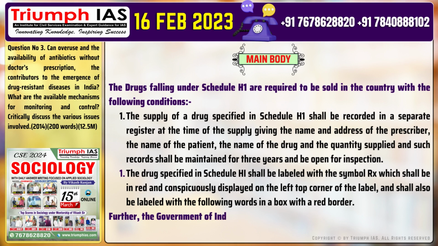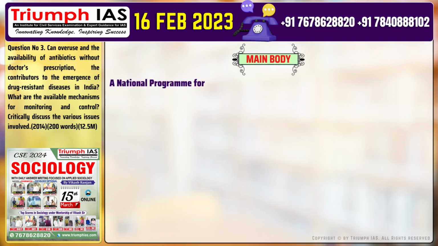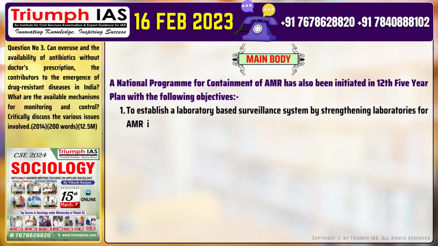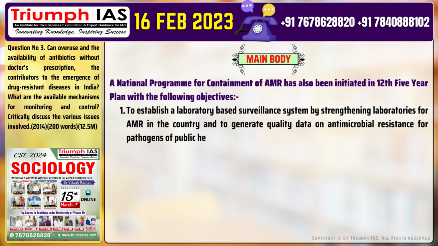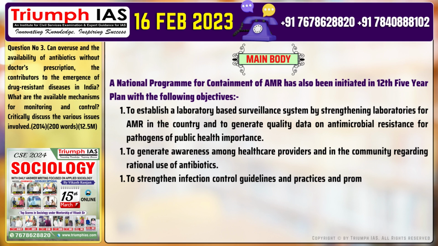Further, the Government of India has formulated a national policy for containment of antimicrobial resistance in 2011. A national program for containment of AMR has also been initiated in the 12th Five-Year Plan with the following objectives. 1. To establish a laboratory-based surveillance system by strengthening laboratories for AMR in the country, and to generate quality data on antimicrobial resistance for pathogens of public health importance. 2. To generate awareness among healthcare providers and in the community regarding rational use of antibiotics. 3. To strengthen infection control guidelines and practices and promote rational use of antibiotics.